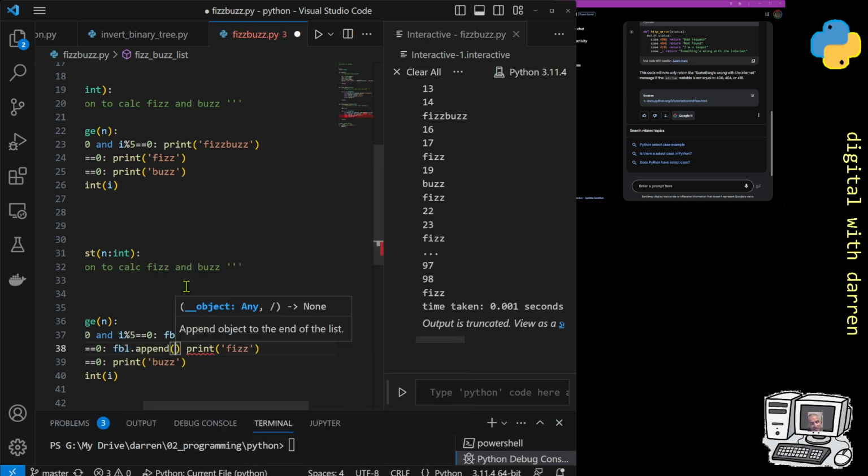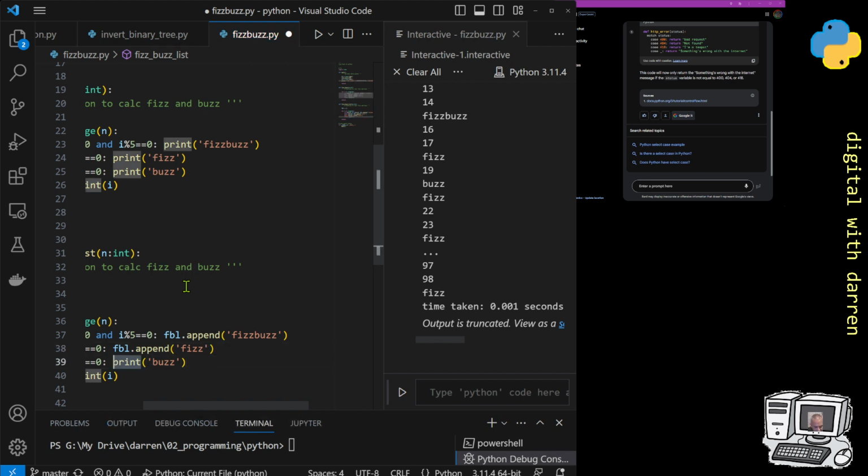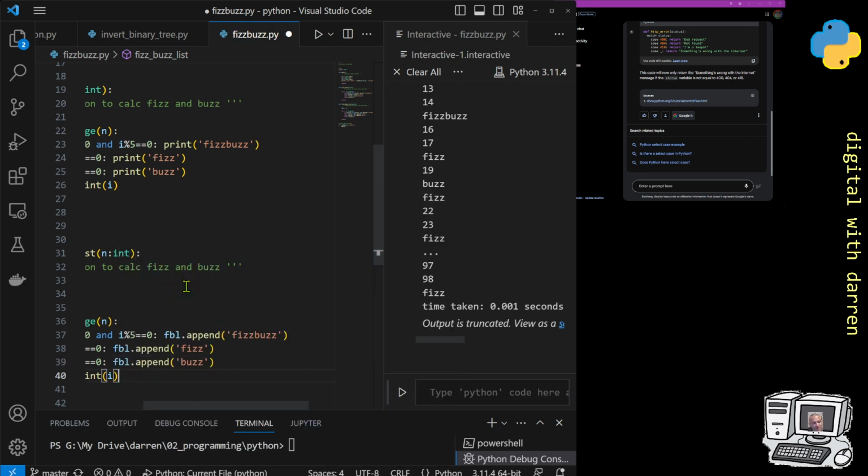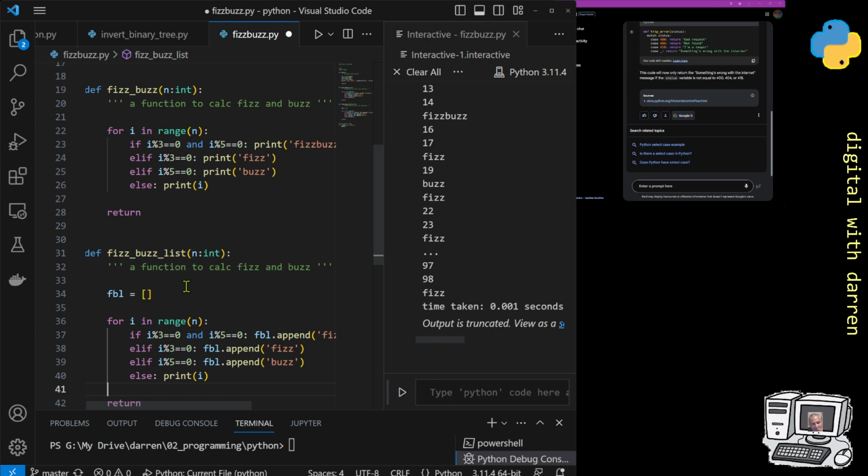Right, we could put this into a dictionary as well. We're putting into a list. I might make it a dictionary comprehension after that. And we'll take out our fizz and stick it in here. And finally, I'll do just an fbl.append. There we go. And we've got the buzz already in there. It's a little bit faster doing that.